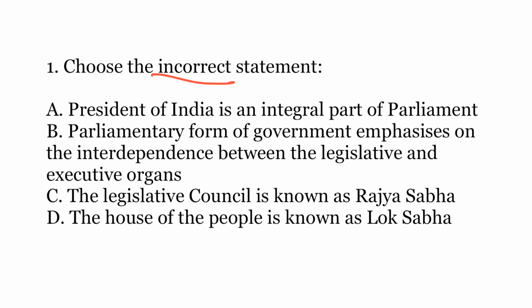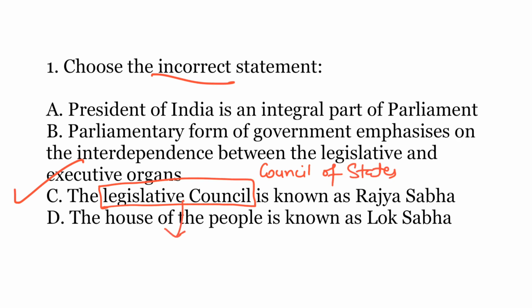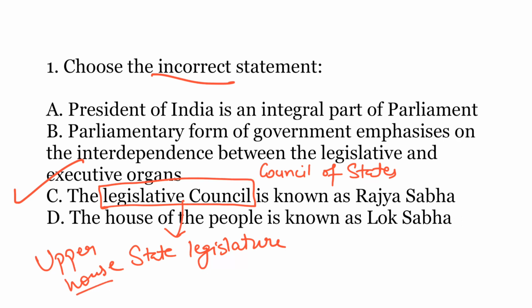The answer is C. The Legislative Council is known as Rajya Sabha. So it is not the Legislative Council, it is actually the Council of States, which we call Rajya Sabha. Legislative Council is the upper house of the state legislature. Therefore, this is an incorrect statement. So the upper house of the state legislature, which is known as Vidhan Parishad, in English it is known as Legislative Council, and Rajya Sabha in English is known as the Council of States.